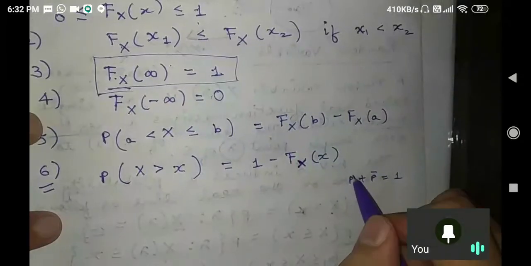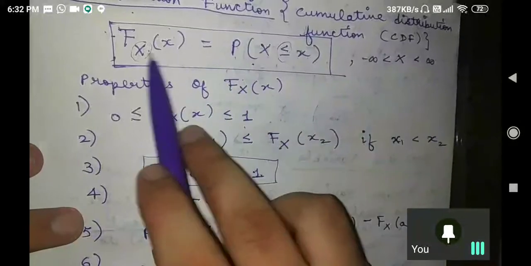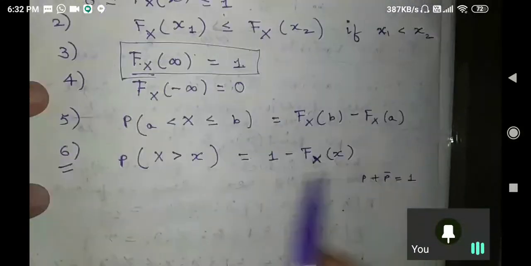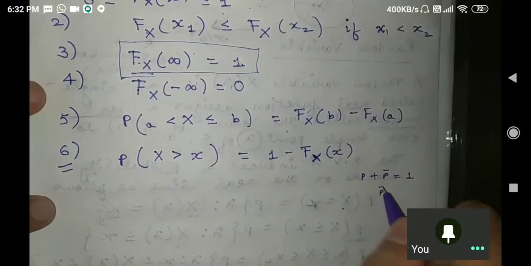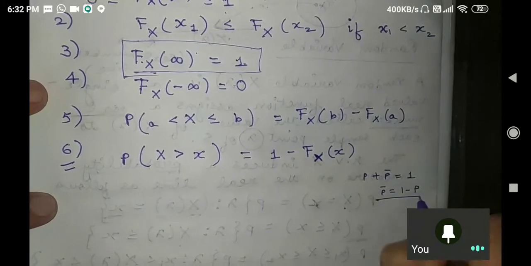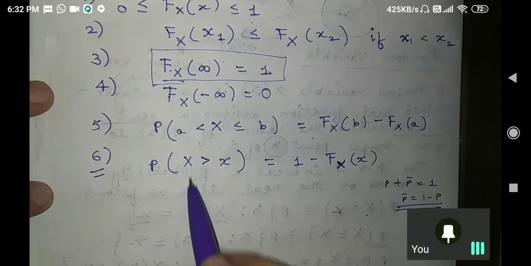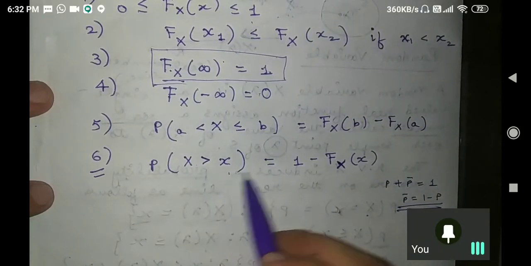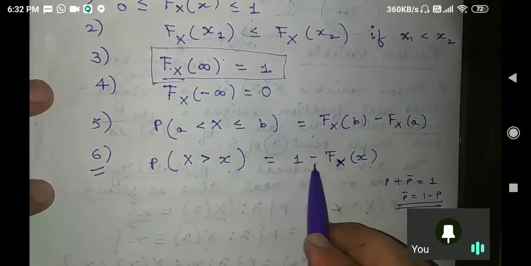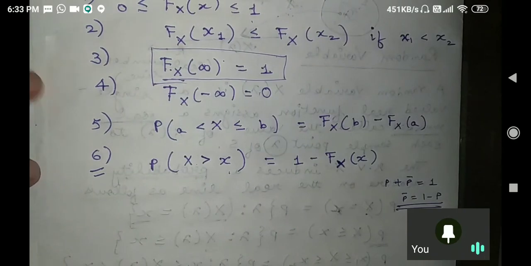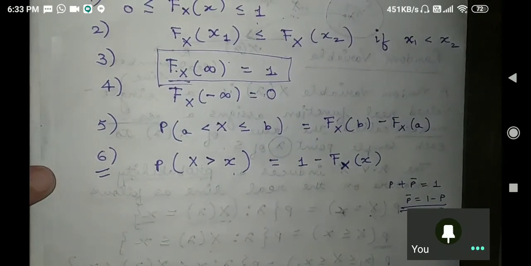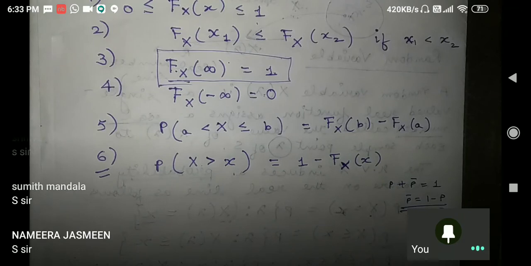If I am saying the probability of the event is P, then its complement is 1 minus P. You know this by basic probability. So in the similar way we are writing P of X greater than small x is equal to 1 minus F_X of x. Is that clear to everybody? Just say yes or no in the comment box, please. Yes sir. Fine.